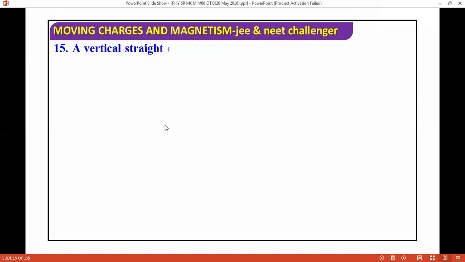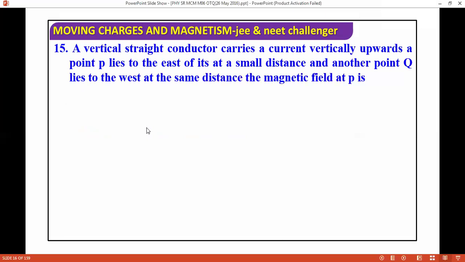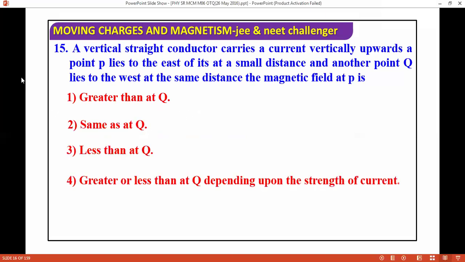A vertical straight conductor carries a current vertically upwards. A point P lies to the east of it at a small distance, and another point Q lies to the west at the same distance. The magnetic field at P is greater than Q, or... So this vertical straight conductor carries a current I vertically upwards.